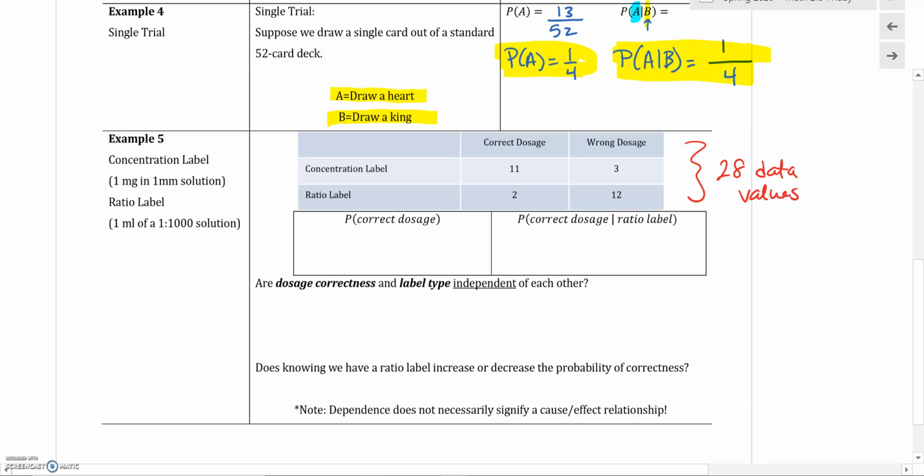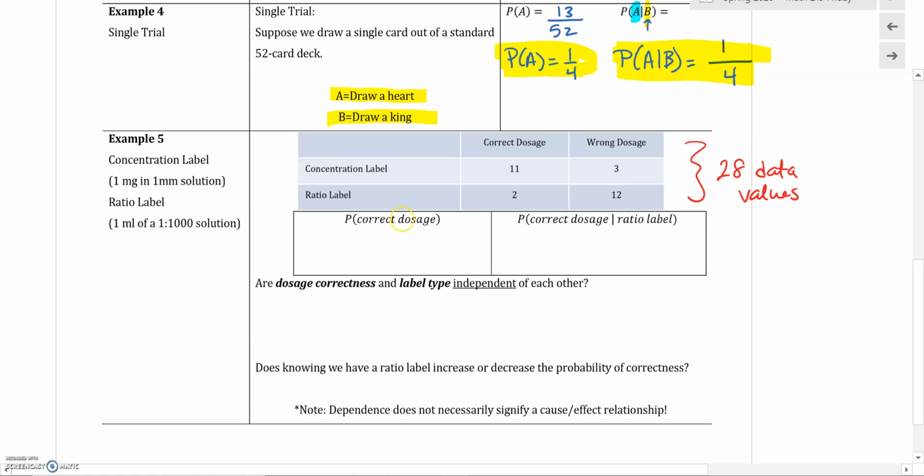We don't really have to even understand fully what's going on about the labeling in order to do the probability. It's saying what's the probability of someone getting a correct dosage. When a concentration label is used, you've got 11 people getting a correct dosage, 3 people getting a wrong dosage. When a ratio label is used, you got 2 people getting a correct dosage, 12 people getting a wrong dosage.